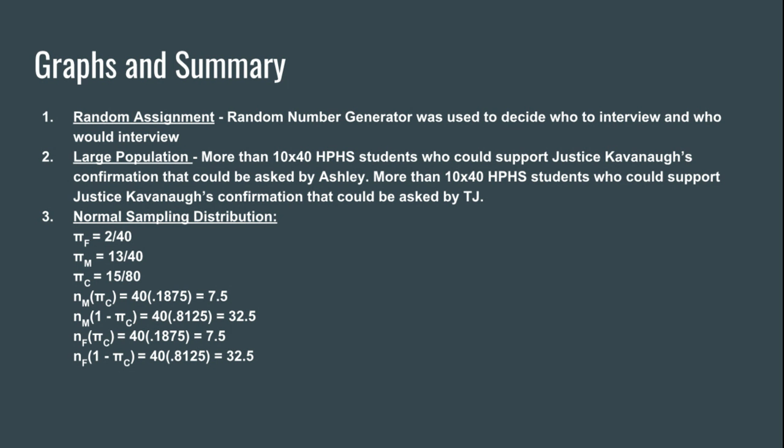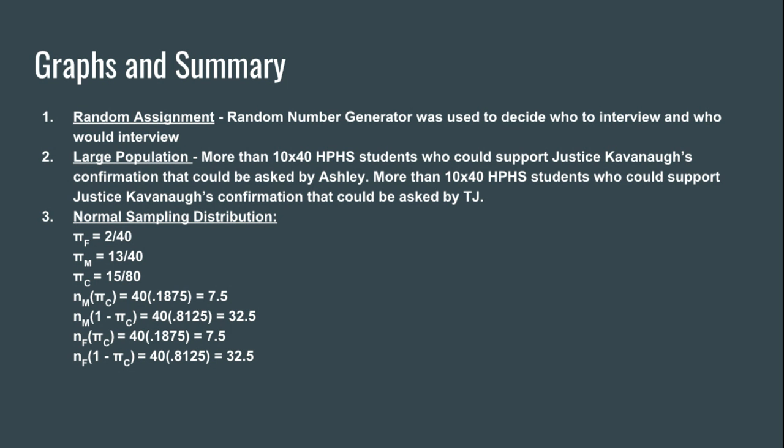And so moving on to the next category of assumptions, which is large population. So more than 10 times 40 Highland Park students could possibly support Justice Kavanaugh's confirmation, or to make it easier, 10 times 80, because there are around 4,000 students. So obviously 4,000 is greater than 800. So that assumption checks out.